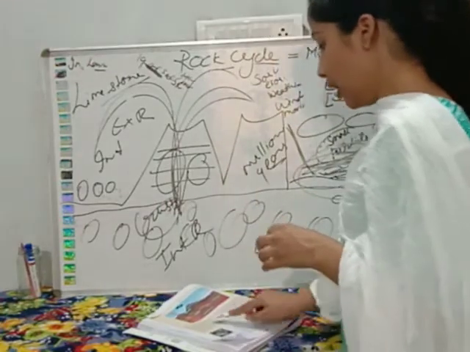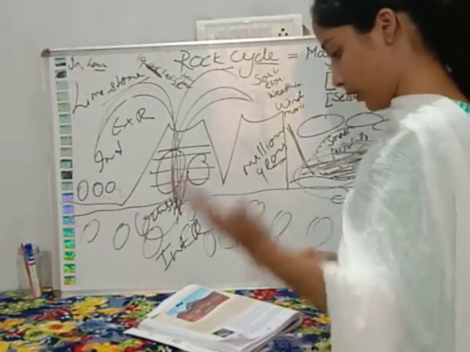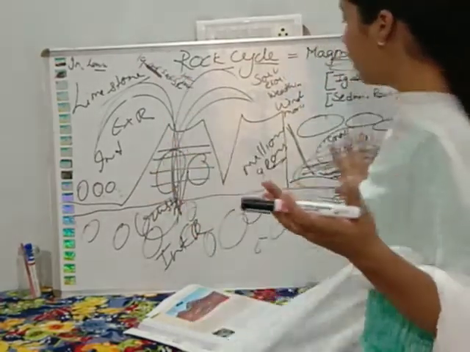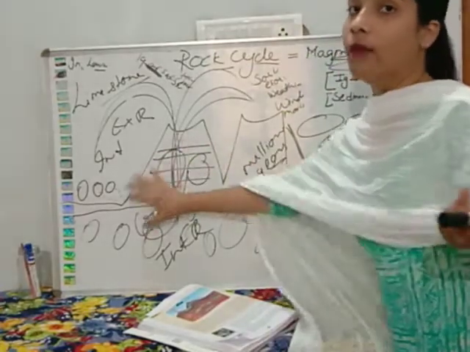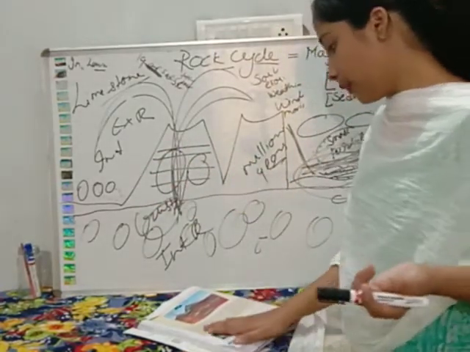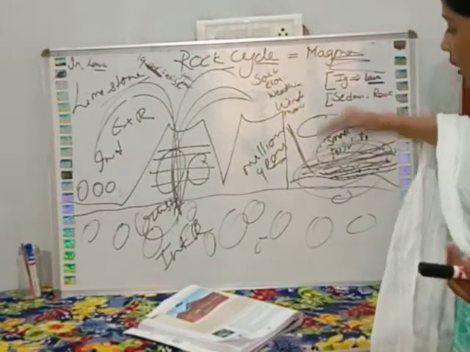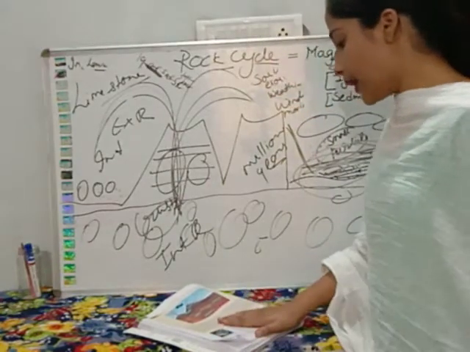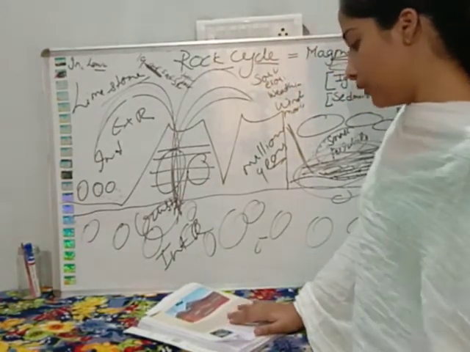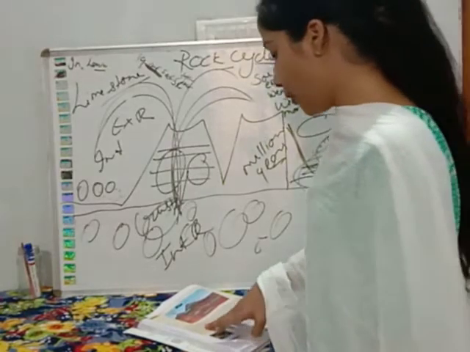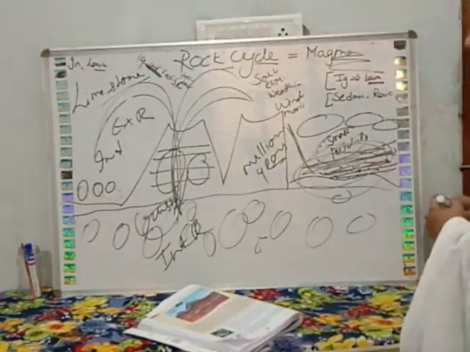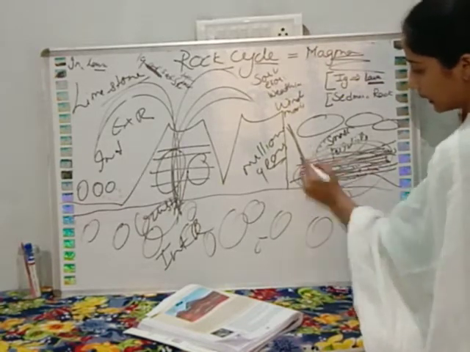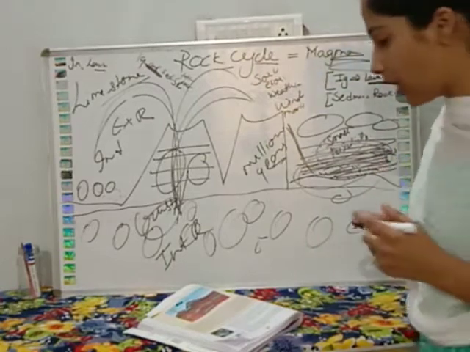Okay, the sediments are transported by water, wind and ice to different places. So how did these stones come here? By the process of wind or by moving water. Like this they started depositing over here, one layer, then another layer, and then another layer, then the sedimentary rock is formed. They are deposited in layers. 1 layer, 2 layer, 3 layer, 4 layer. Like this, many layers are formed.